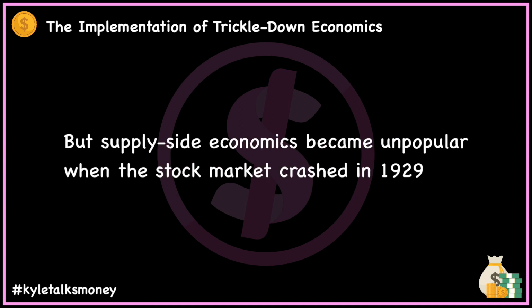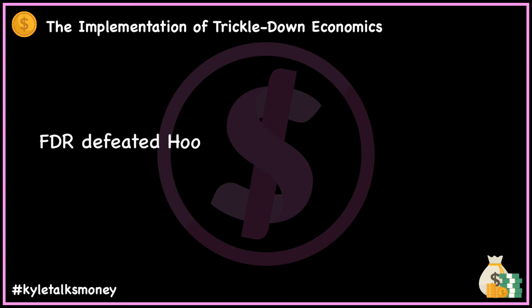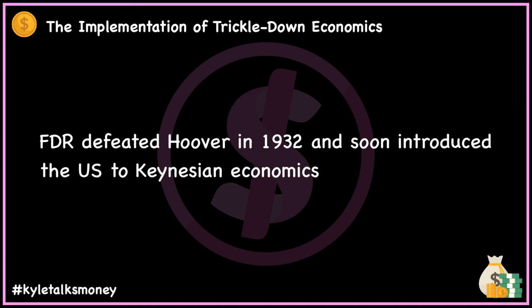But this policy soon faced sharp criticism. When the stock market crashed in 1929 and the US economy sank into the Great Depression, the idea of giving tax breaks to the wealthy was an unpopular policy. People blamed Herbert Hoover, who'd shown support for the tax policies of his predecessors. In 1932, voters replaced him with Franklin Roosevelt, who promised a New Deal that would help the economy from the bottom up. Keynesian economics took hold.